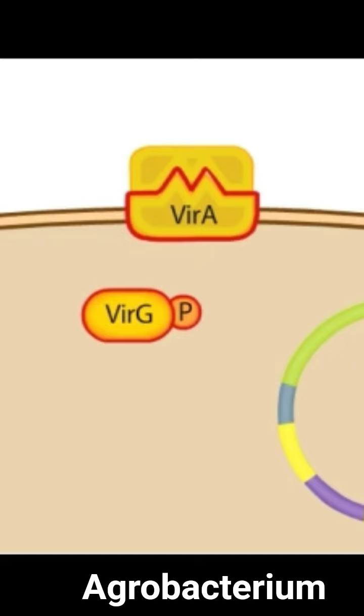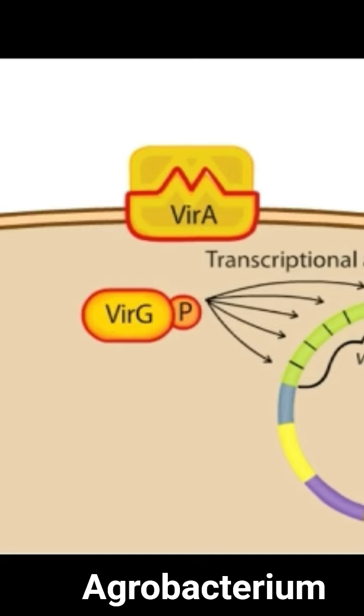A number of genes called Vir genes are located on the TI plasmid. While the genes encoding Vir-A and Vir-G are turned on all the time, the expression of the other Vir genes requires activated Vir-G as a transcriptional activator.